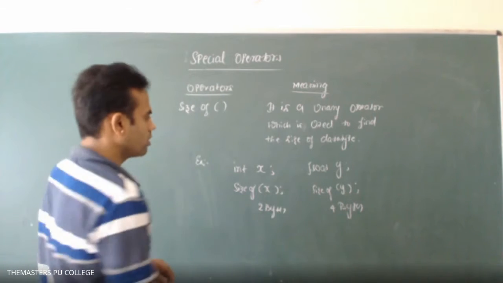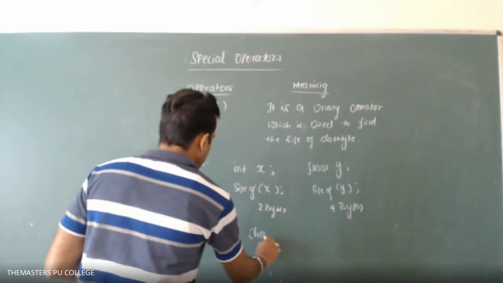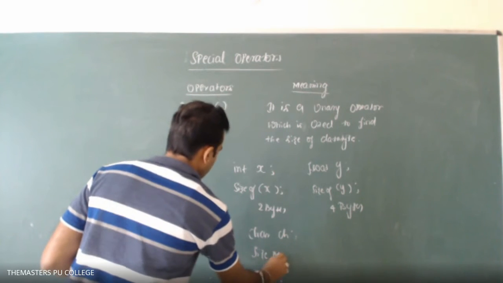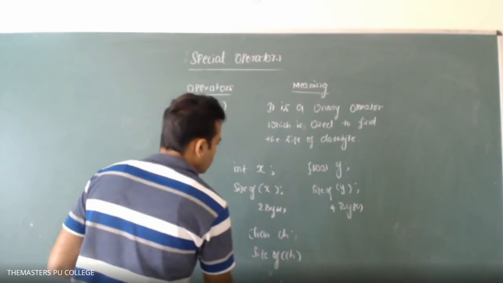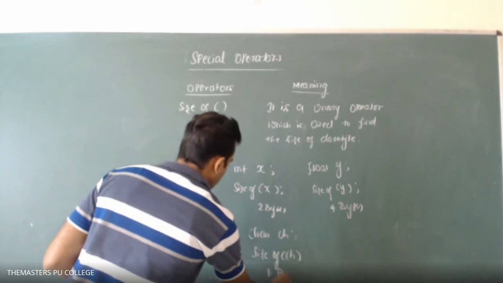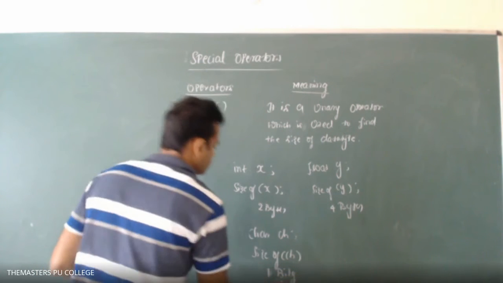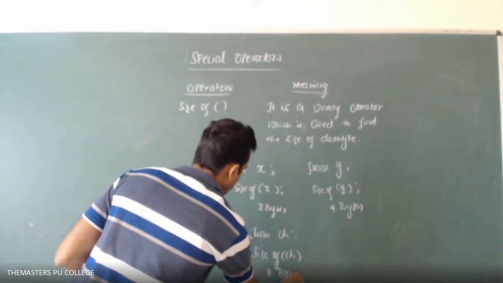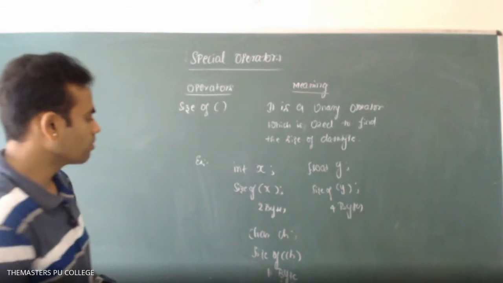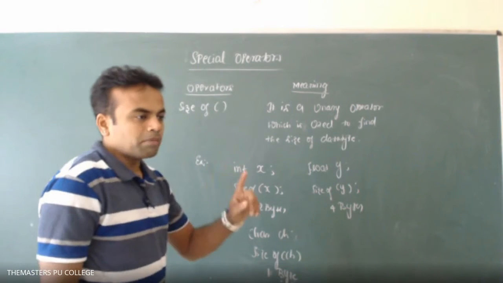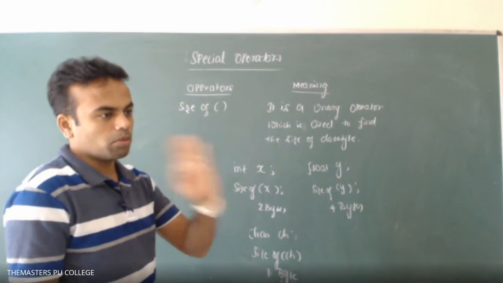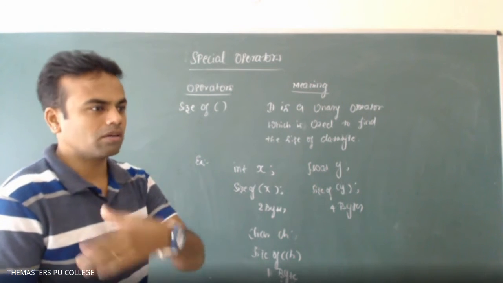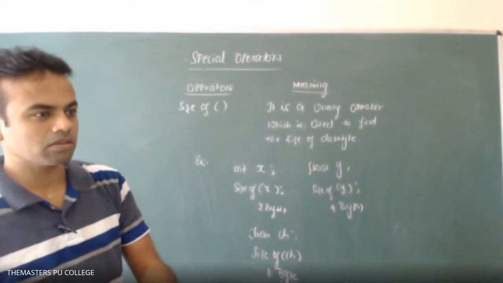And then character ch, sizeof ch indicates 1 byte, only 8 bits. 1 byte is equal to 8 bits of memory. 2 bytes, 4 bytes: it occupies memory space in the computer.